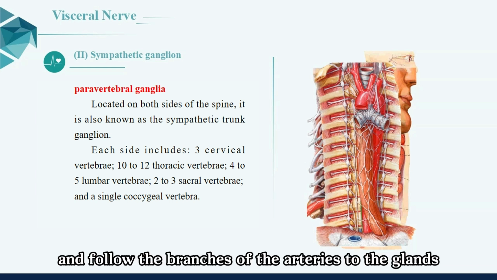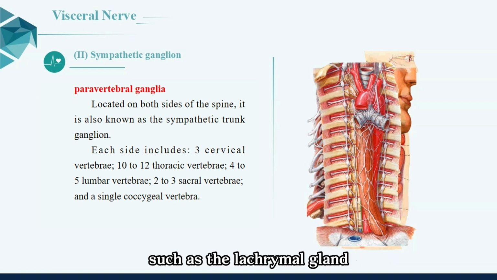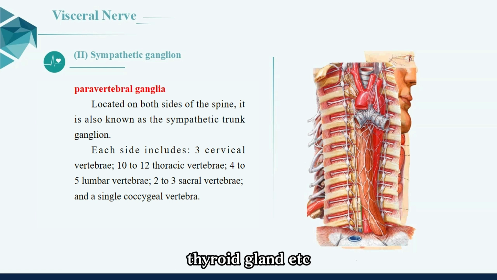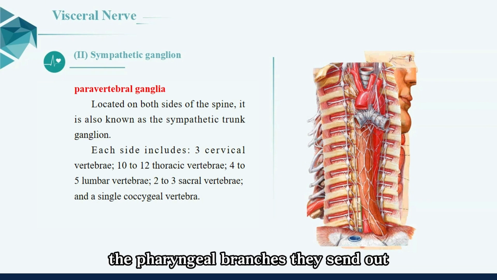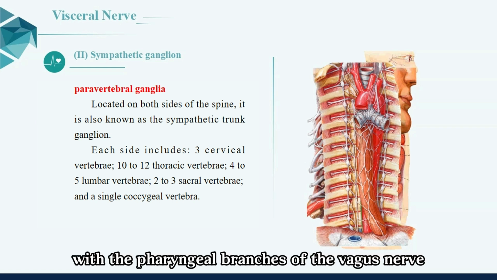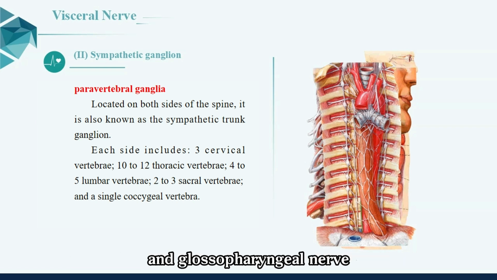and follow the branches of the arteries to the glands, such as the lacrimal gland, salivary gland, glands in the oral and nasal mucosa, thyroid gland, etc., erector pili muscles, blood vessels, and dilator pupillae muscles in the head and neck region. The pharyngeal branches they send out directly enter the pharyngeal wall and, together with the pharyngeal branches of the vagus nerve and glossopharyngeal nerve, form the pharyngeal plexus.